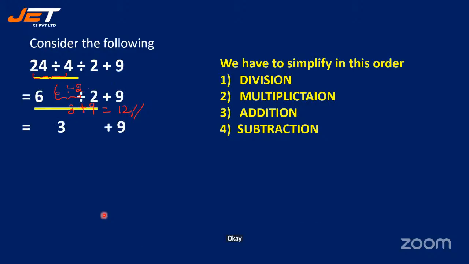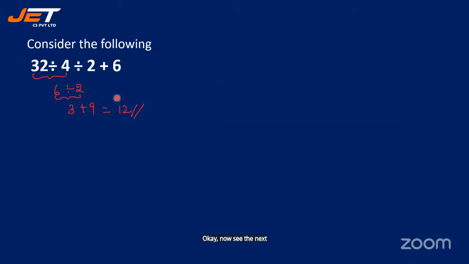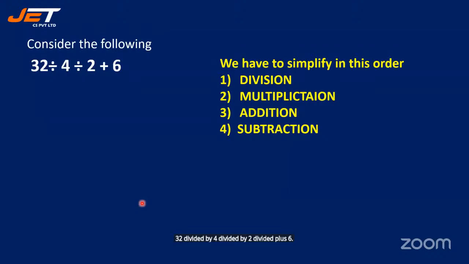See the next answer for this. Okay. Right. Now see the next one. Let me erase this. All right. Now see the question. 32 divided by 4 divided by 2 plus 6. Right. So here also we have BODMAS to be used, right?